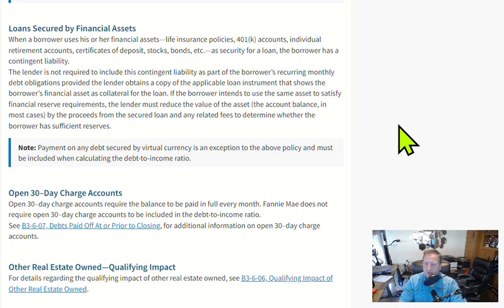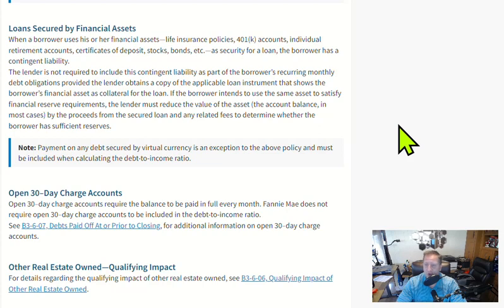Now, understand that this is not applicable to Bitcoin or Ethereum. What are the other coins? Let's say you've got some kind of virtual currency, some kind of digital currency. I'm not using the right terms, but you cannot use those as reserves. You cannot use those to not count the debt.